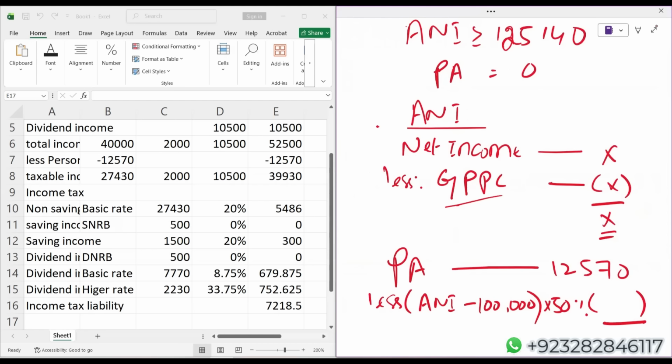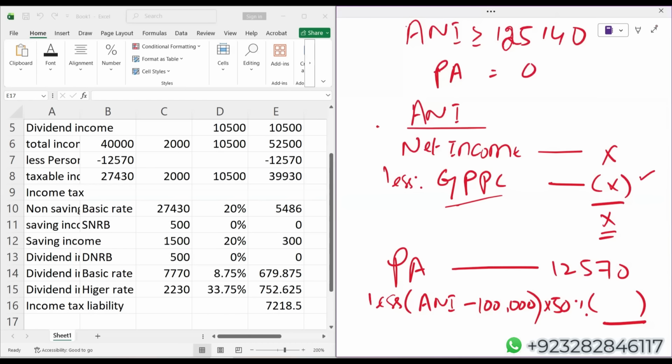Another benefit is that by the gross PPC, your basic and high rate band limits will increase. And the third is that it reduces your adjusted net income. So there are 3 tax implications which every ATX student should know.